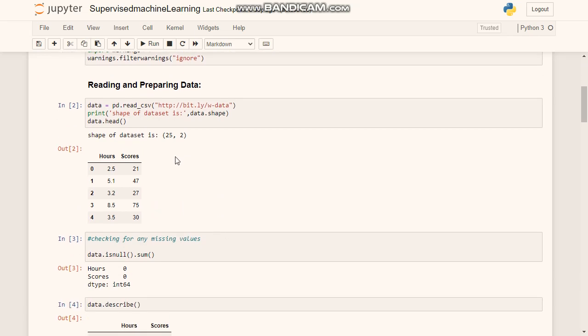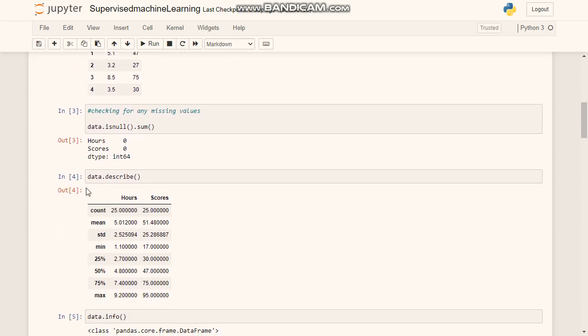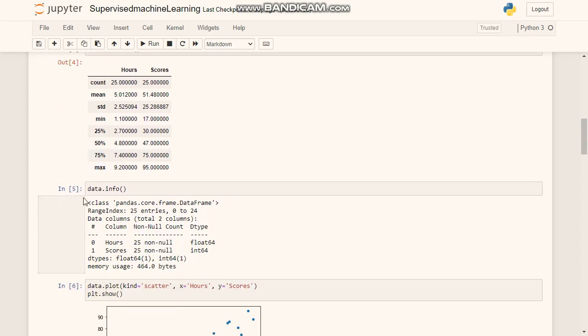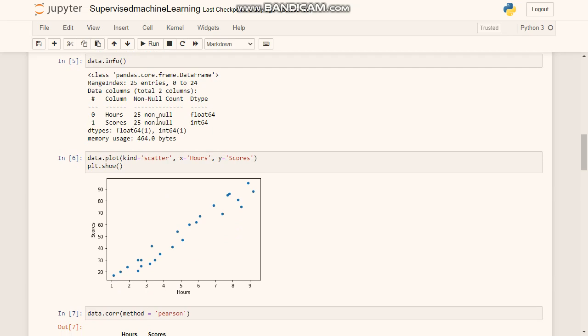Hence, we can describe the data and find the information about the data with the help of two functions, which are data.describe and data.info. From data.info we are getting 25 non-null values, which means there are no null values in the data. We don't have to take care of null values. It also tells us that the hours variable is float type and the score variable is integer type.